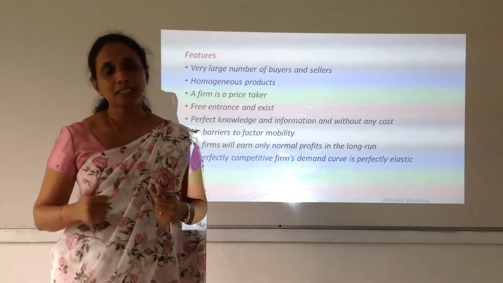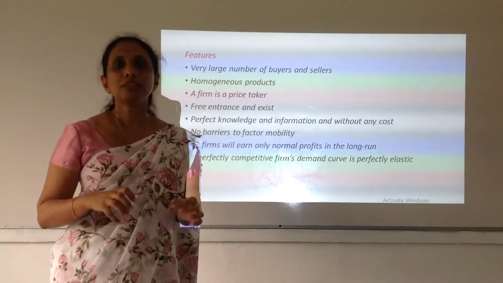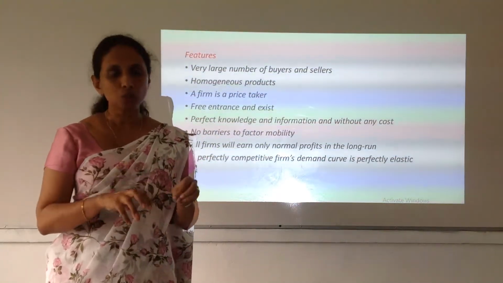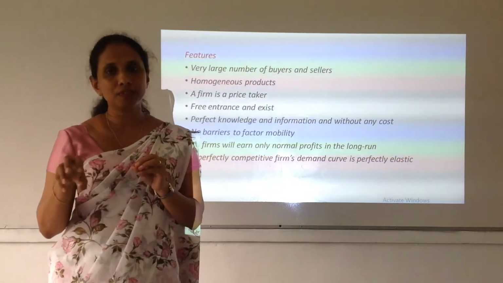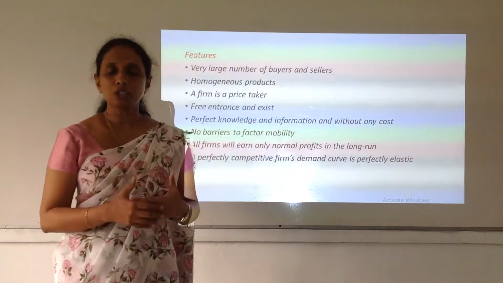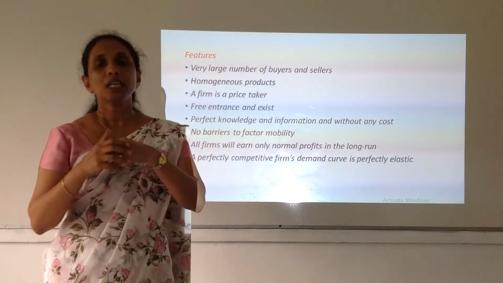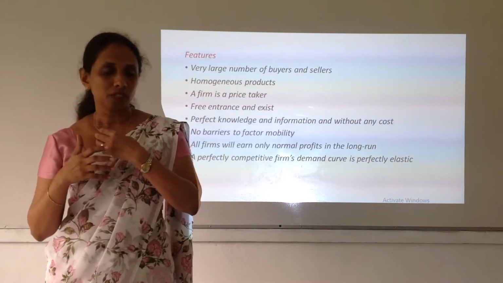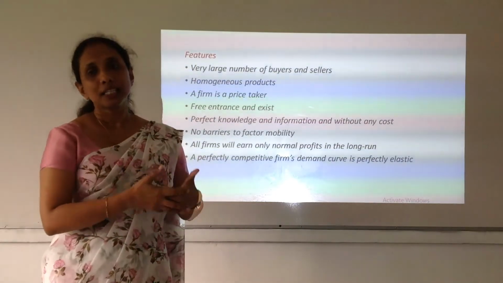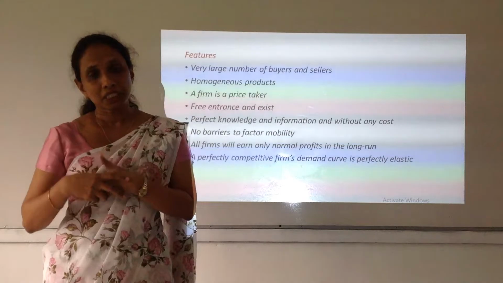That means the two products are perfectly substitutable for each other, which means if you are a consumer, you have a lot of options in the market when you take your purchase decisions.